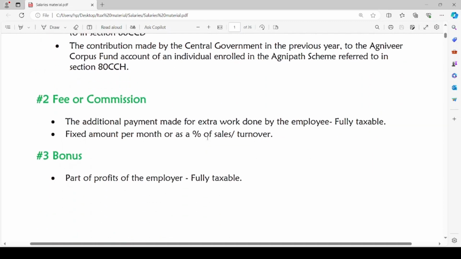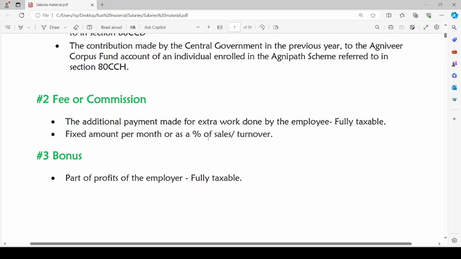The next component is fee or commission. If the employee works for additional hours, the additional payment made by the employer to such employee is fee or commission, and it might be a fixed amount per month, or it can be given as a percentage of sales or turnover. Such amount will be fully taxable. So fee or commission means the additional payment made for the extra work done by the employee. The third component, bonus.